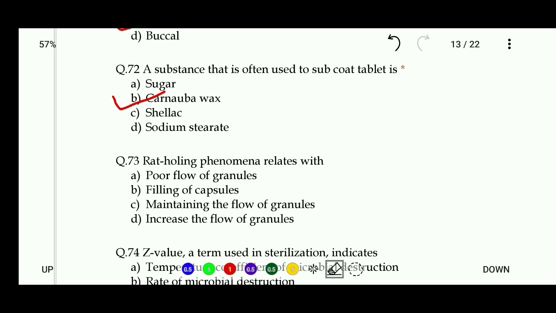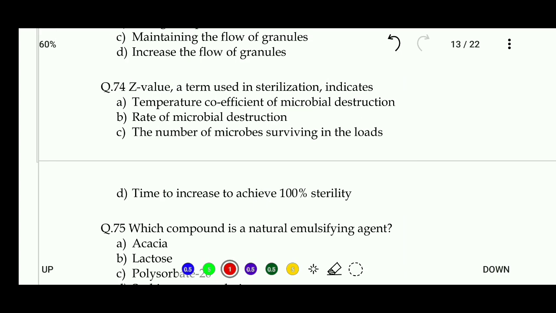Next, the rat holing phenomenon relates with: poor flow of granules, filling of capsule, maintaining the flow of granules, or increase of the flow of granules. So the right answer of this question is that the rat holing phenomenon relates with poor flow of granules. 74. Question number 74.